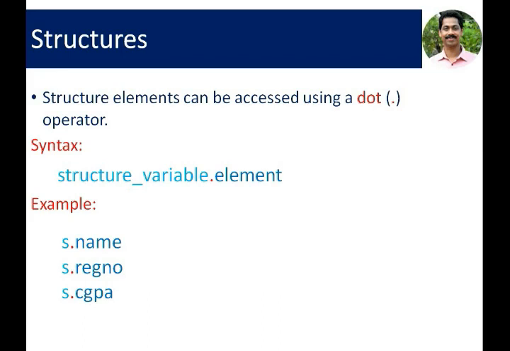In the case of s2 variable, s2 dot name, s2 dot register number, s2 dot CGPA can be used to access those elements. Access means we can input, print, calculate any kind of process we can do inside the program by using structure elements.